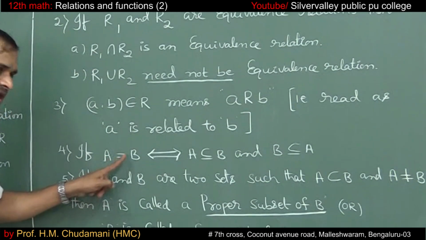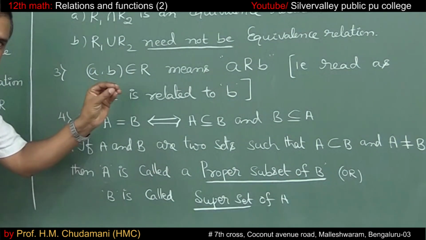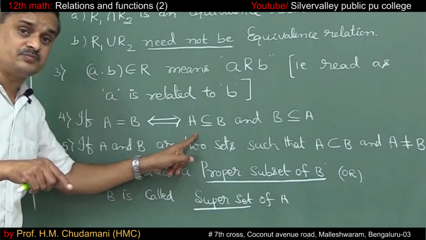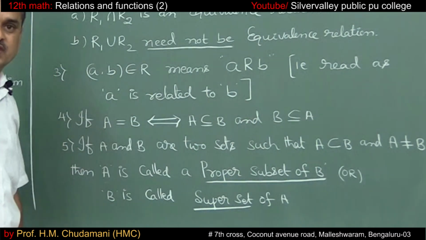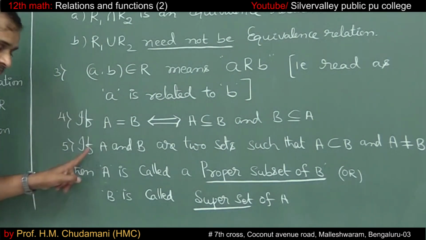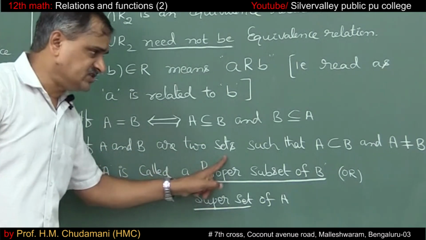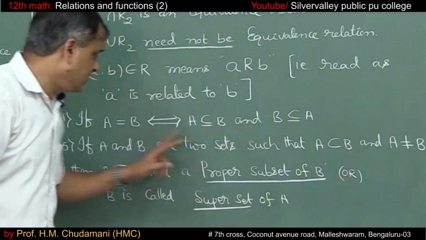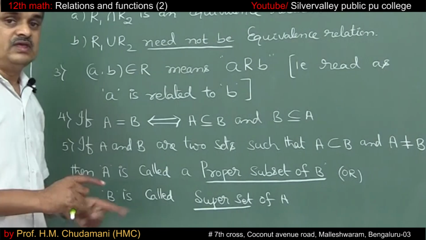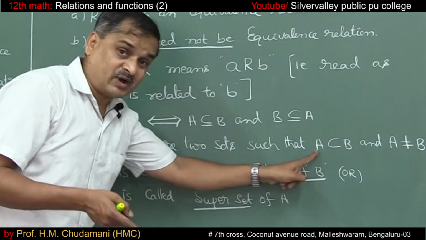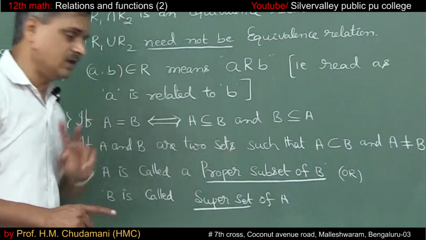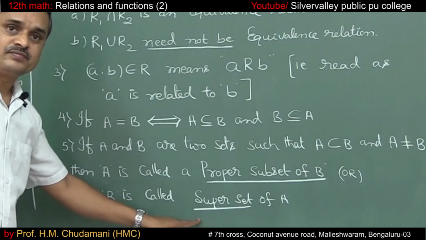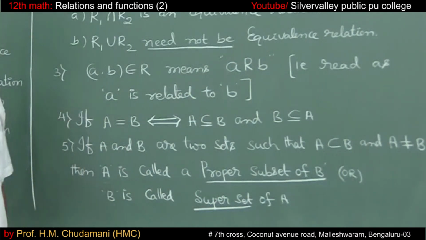Note number 4: if the set A and set B are equal, if the set A consists of a, b, c and the set B also consists of a, b, c, then A is a subset of B and B is a subset of A. Both are right. Fifth one: if A and B are two sets such that A is a subset of B and if A is not equal to B, A is called a proper subset of B, or B is called a superset of A.